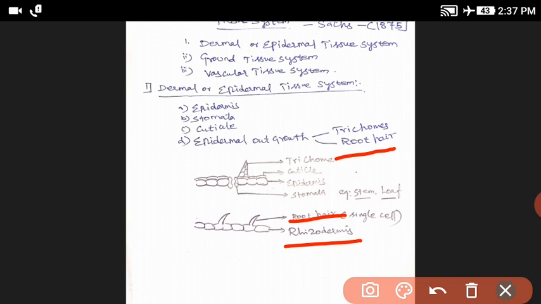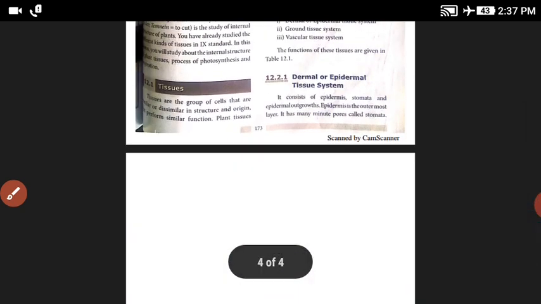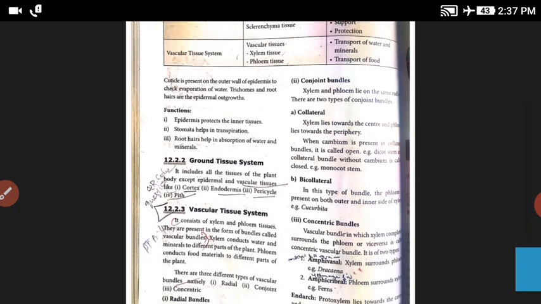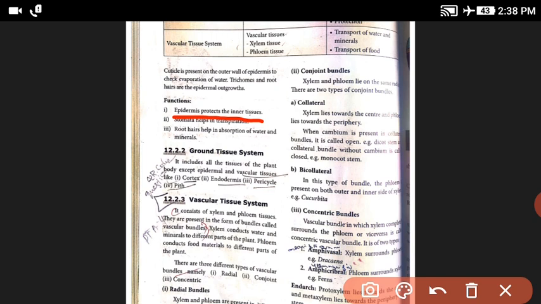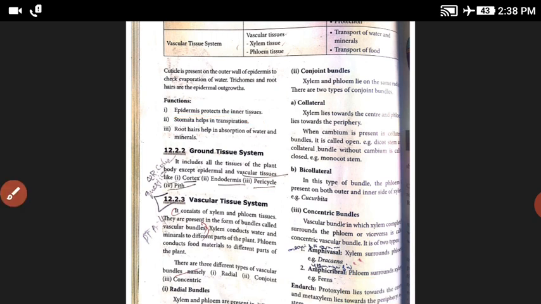Next, functions of the epidermis. The epidermis protects the inner tissues: the cortex, endodermis, pericycle, vascular bundles and pith. Another one is the stomata, which help in transpiration.